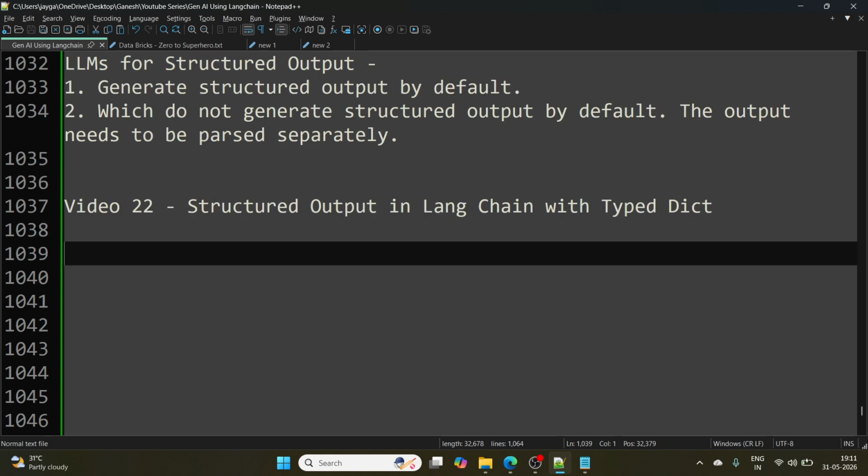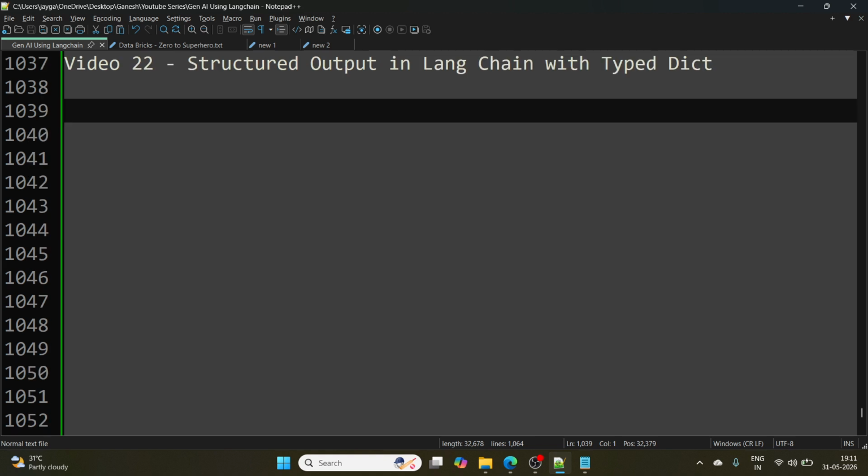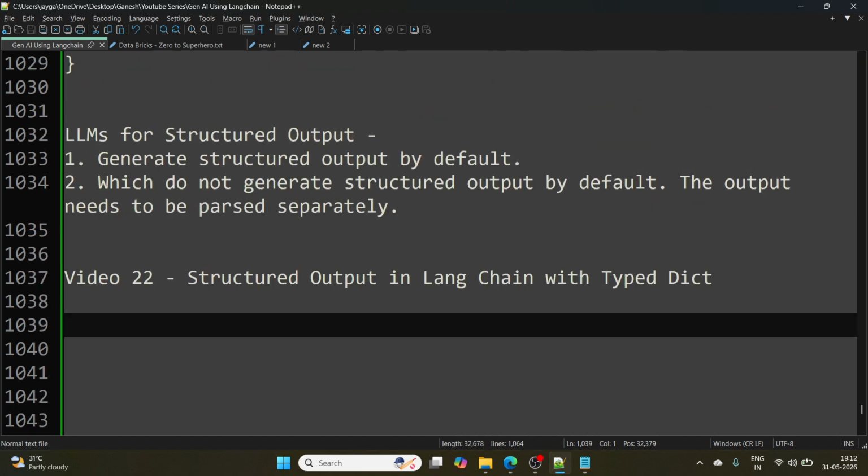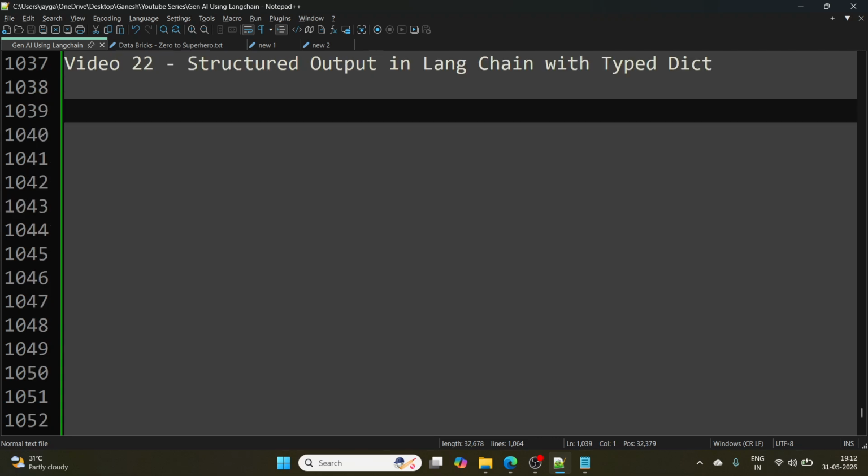In the last video we got an introduction to structured output in LangChain. In this video we are going to start with the very first way to get structured output in LangChain, and this first method is called TypedDict. TypedDict is one of the simplest ways to get structured output.